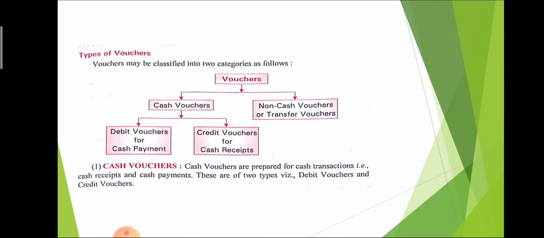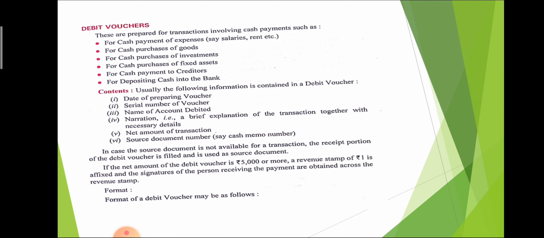Types of voucher. There are mainly two types of voucher: cash voucher and non-cash voucher. Cash vouchers are further classified into two parts: debit voucher for cash payment and credit voucher for cash receipt. So first of all, cash voucher. Cash vouchers are prepared for cash transactions, that is cash receipt or cash payment. These are of two types, debit voucher and credit voucher.